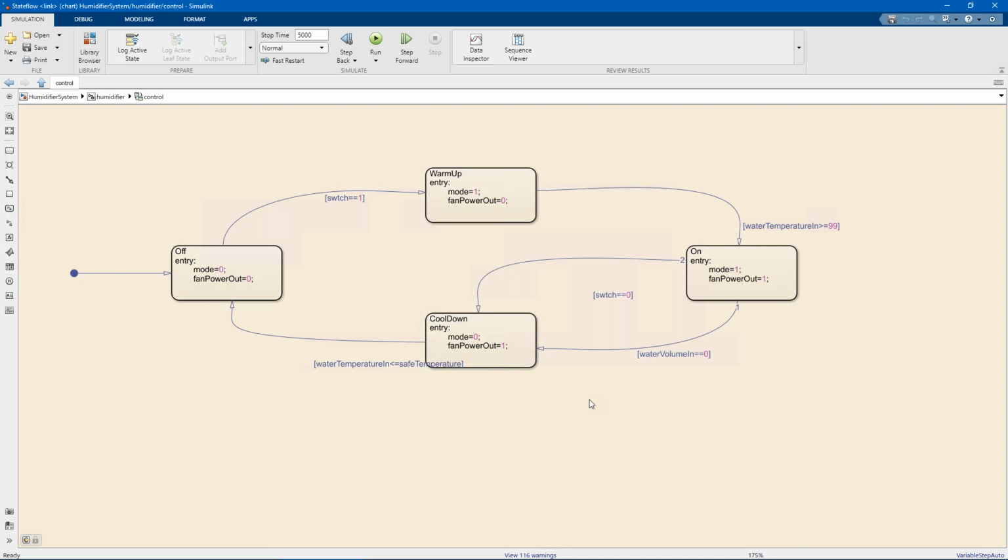Once simulating in Simulink, you are able to debug the state machines and step through them at different speeds while inspecting the variables. These state machines are useful for cases where the equations are nonlinear and depend on the state of the system to pick which equations to use. In this case, the equations for when the humidifier is on versus when it is off are different and mostly independent, so controlling via a state machine makes sense in this situation.